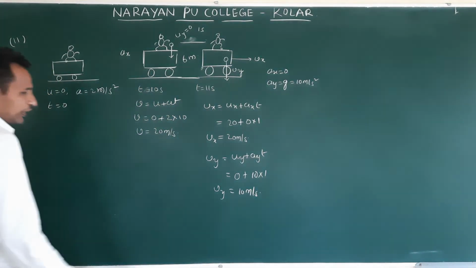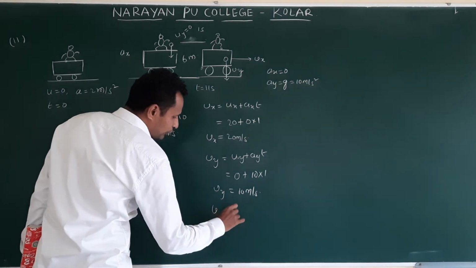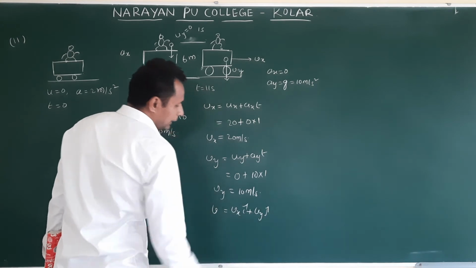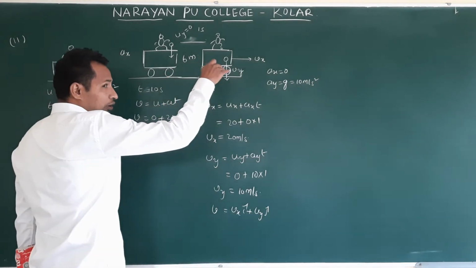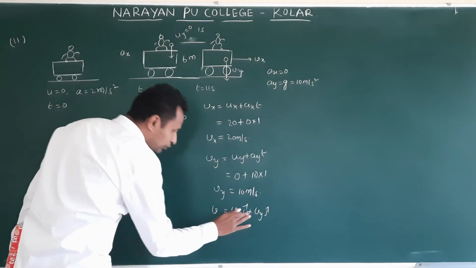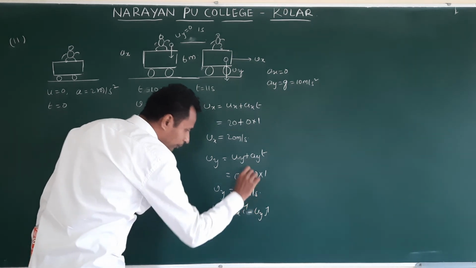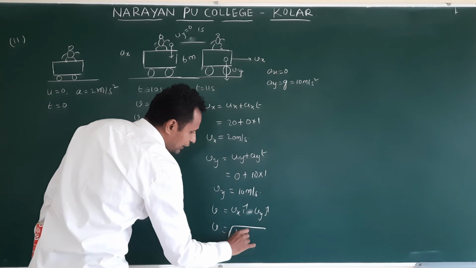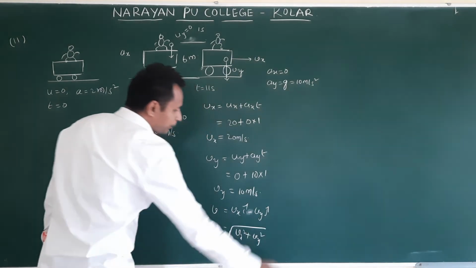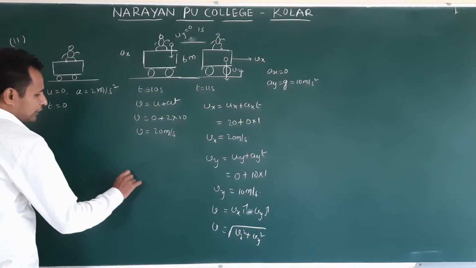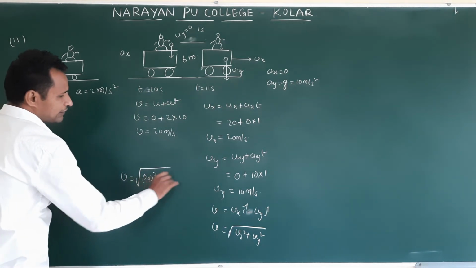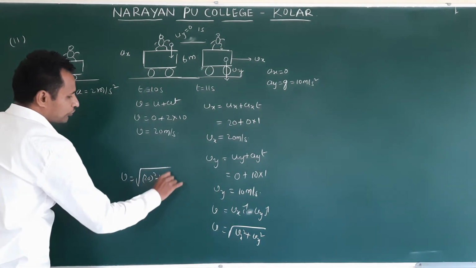So how do we write the final velocity? Final velocity is equal to Vx i cap plus Vy j cap. But it is along the y direction falling down, so this will be minus. Then the magnitude V is equal to under root of Vx square plus Vy square. Then V is equal to under root of, what is x? 20 square plus y 10 square.